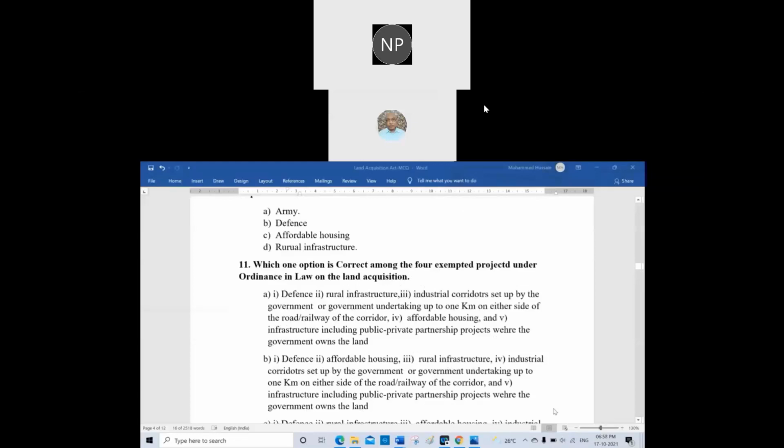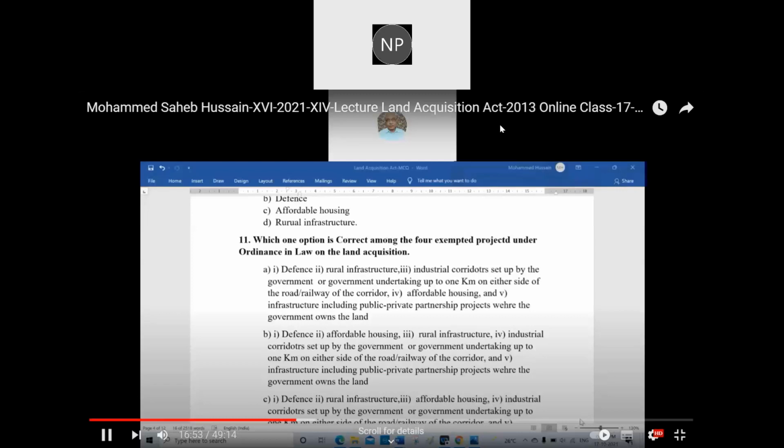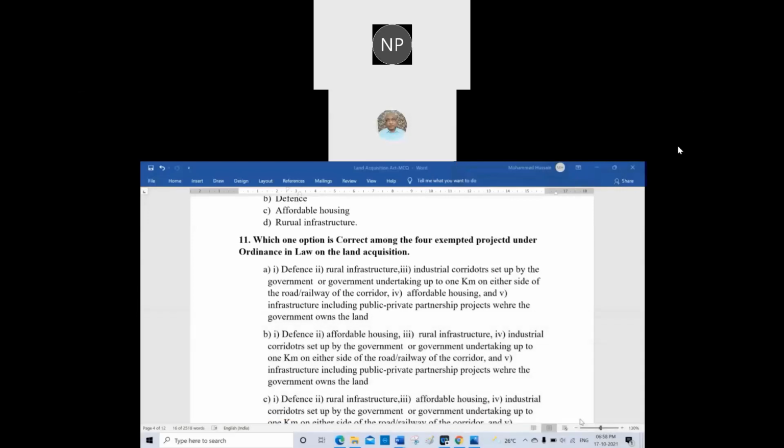Which one option is correct among the exempted projects under the ordinance law on the land acquisition? A, defense; rural infrastructure; industrial corridors set up by the government or government undertaking up to 1 kilometer on either side of the road and railway of the corridor. The fourth one is affordable housing. And the fifth one is infrastructure, including public-private partnership projects where the government owns the land.